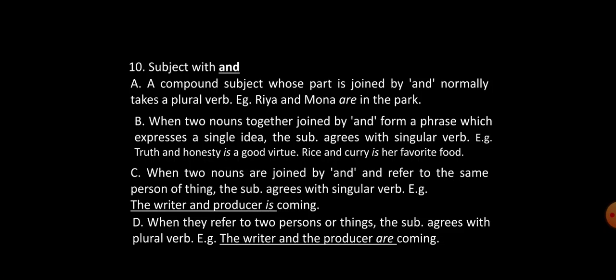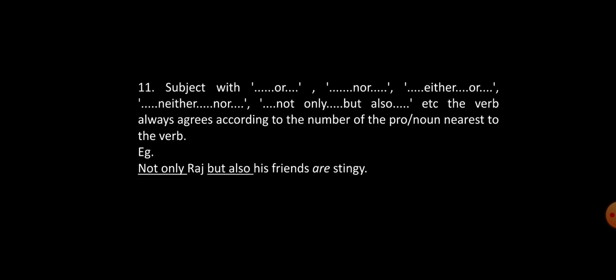Okay. Now the next rule, rule number 11. We have subjects with or, nor, either or, neither nor, not only but also, etc. The verb always agrees according to the number of the pronoun or noun nearest to the verb. Here I have one example. Not only Raj but also his friends are stingy. Raj is one noun or subject and his friends is the next subject.